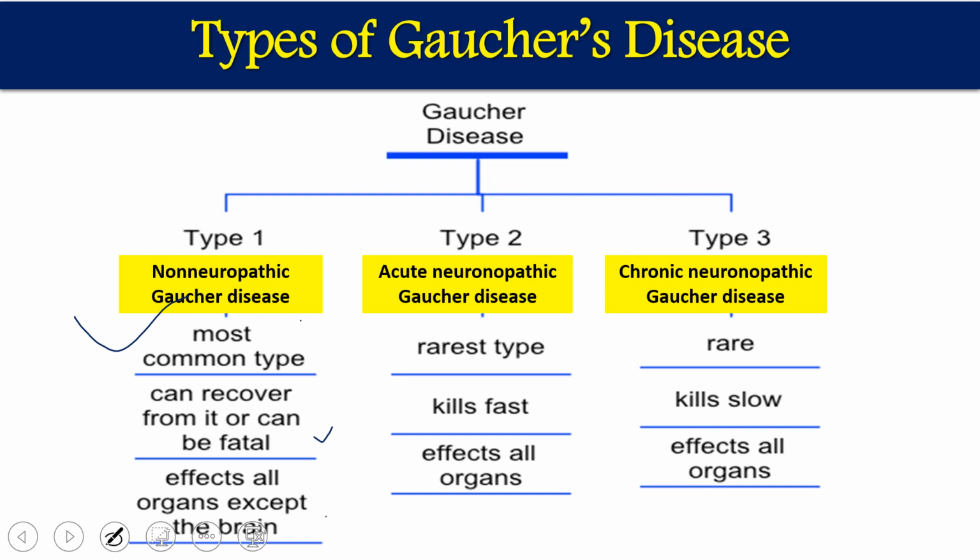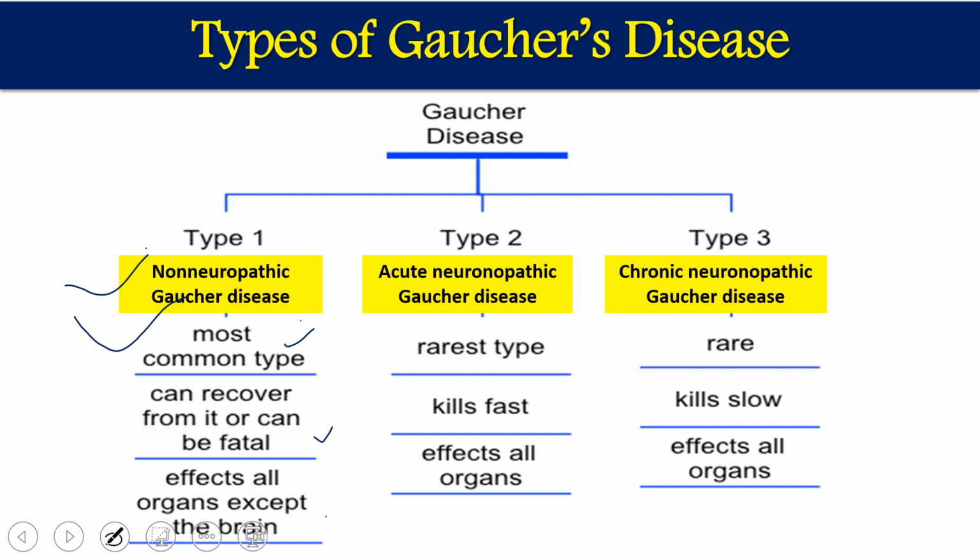There are some specific signs and symptoms for type 1. Splenomegaly will be there, without pain, so painless splenomegaly. Anemia and thrombocytopenia will happen, and chronic fatigue will be there. Hepatomegaly is present, and there will be pain in the bones. Splenomegaly, hepatomegaly, anemia and thrombocytopenia are type 1's characteristic features. This is the most common type, and it happens in all tissues except neurons.